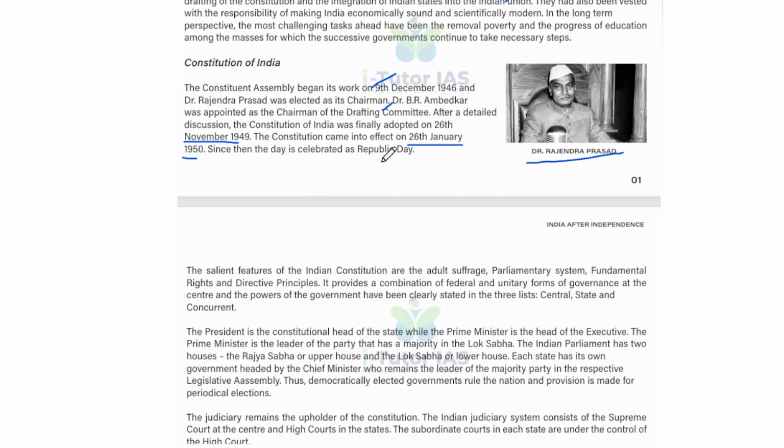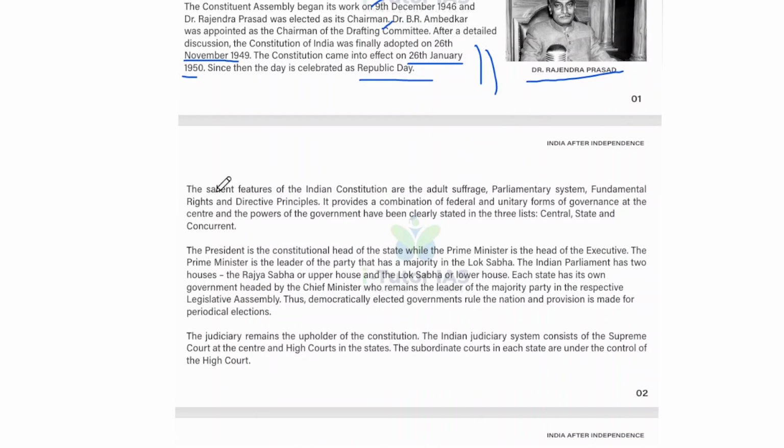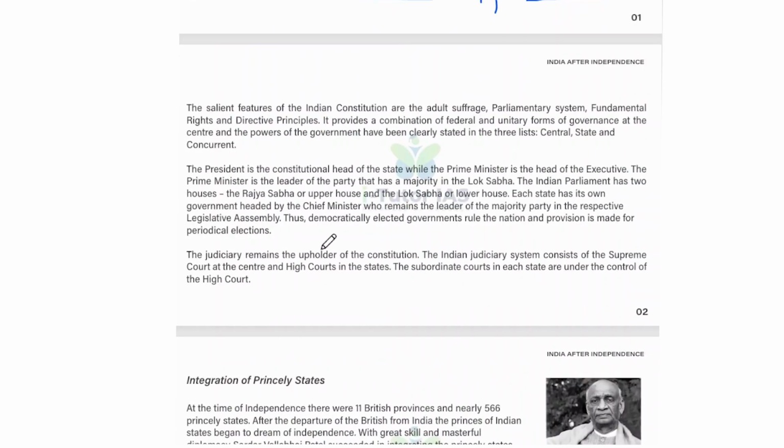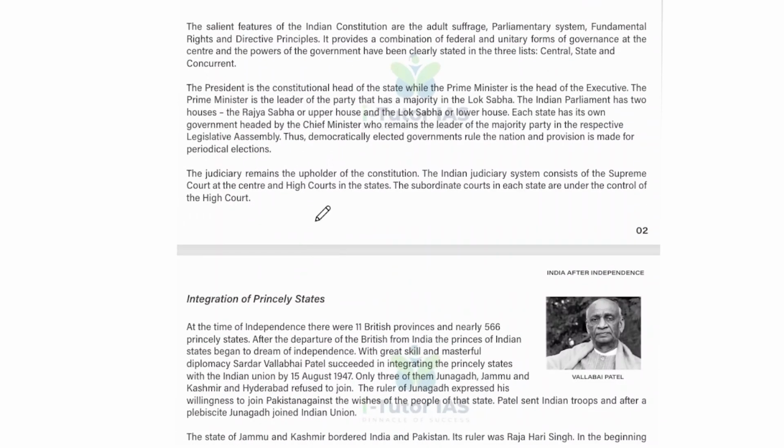Since then the day is celebrated as Republic Day. So that is the Constitution of India. The salient features of the Indian Constitution are adult suffrage, parliamentary system, fundamental rights, DPSP, that is directive principles, and it provides a combination of federal and unitary forms of governance at the center. The powers of the government have been clearly stated in three lists, that is central, state, and concurrent list.